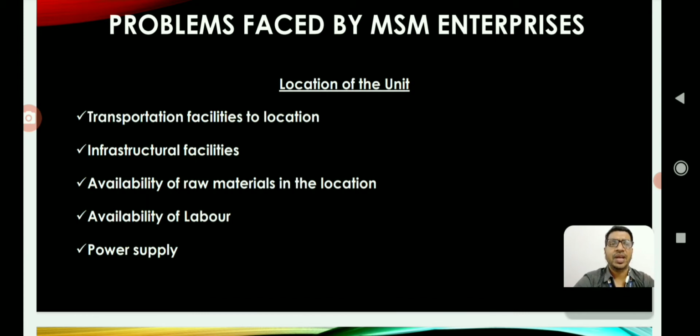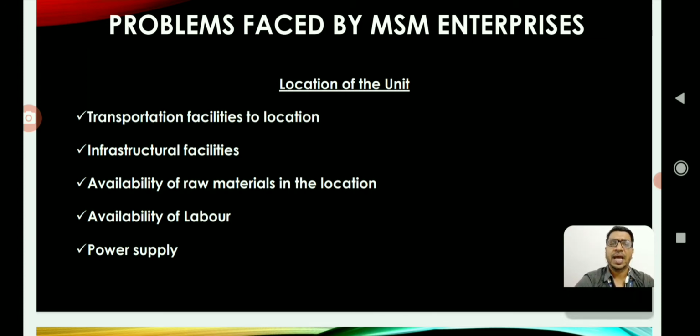Third one is availability of raw material in the location. Small entrepreneurs may not know the network of the vendors. So obviously they are dependent on either one or two vendors, which may be located far from the location. This again increases the transportation cost of the business, so that it affects the overall cost of production.